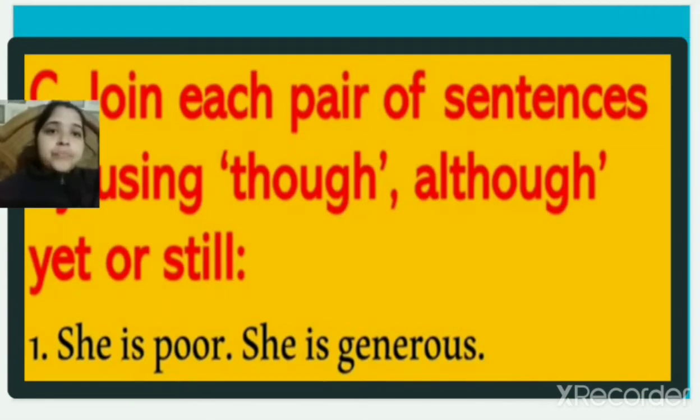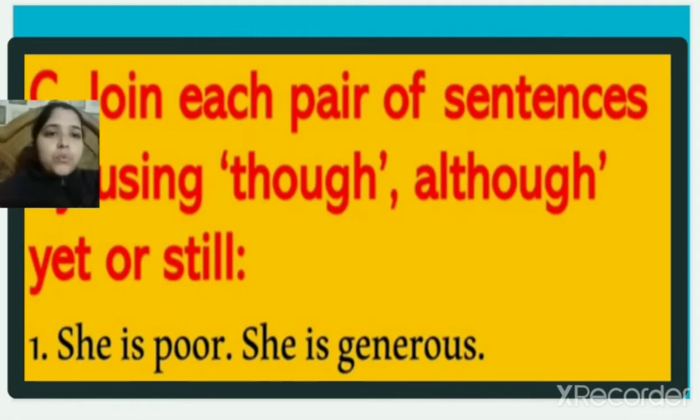Number C we have. Join each pair of sentences using though, although, yet, or still. You have to use these words, conjunctions, joining words.